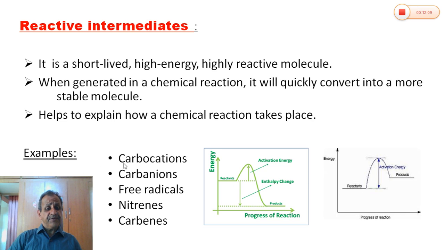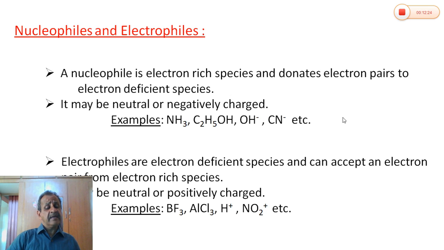So there are 5 different types of reactive intermediates: carbocations, carbanions, free radicals, nitrenes and carbenes. So in general, these reactive intermediates are called nucleophiles and electrophiles. What are nucleophiles? A nucleophile is an electron-rich species and donates a pair of electrons to an electron-deficient species. Any electron-rich species which readily donates a pair of electrons is called a nucleophile.